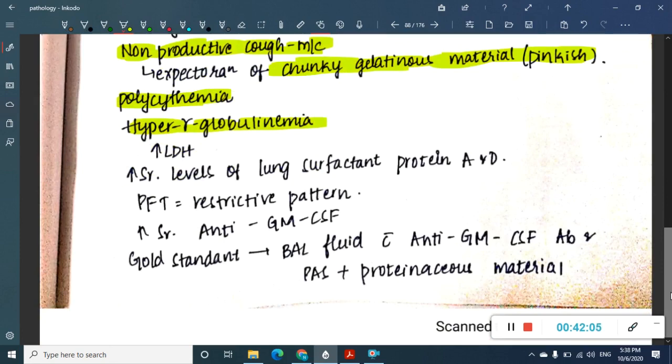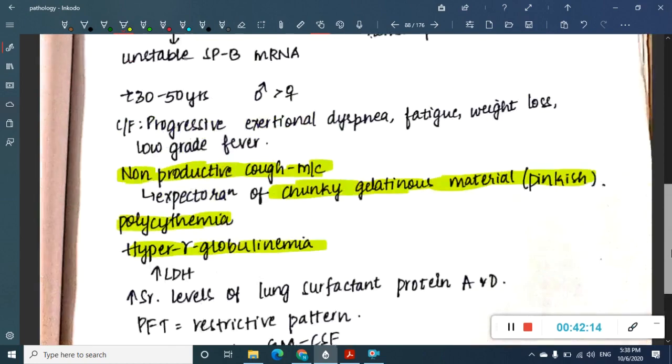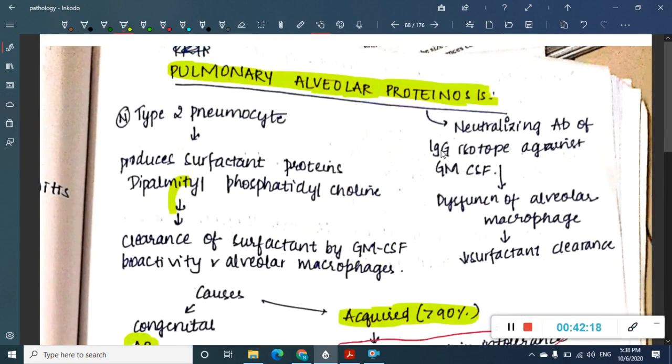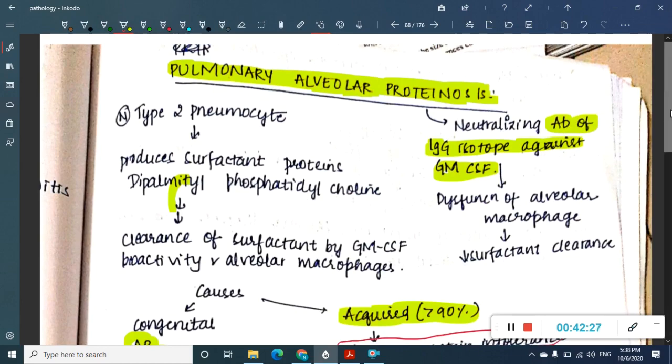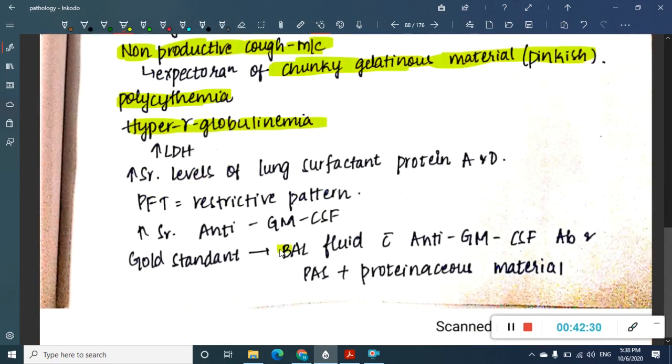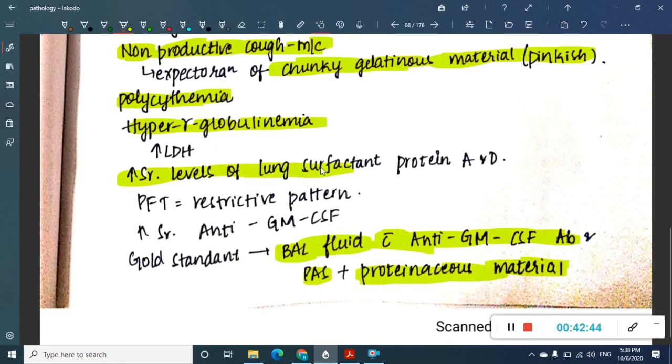Then if you do pulmonary function tests, this pulmonary function test shows restrictive pattern. I have already shown you. The main, what is the gold standard investigation? See, I have said there is a development of autoantibodies here, right? There is development of IgG isotope against granulocyte-monocyte colony stimulating factor. So these antibodies, if we can detect in the biopsy specimen or bronchoalveolar lavage fluid, then that is the gold standard. Okay, finding this fluid is the main diagnostic feature. Even there can be increased levels of surfactant protein A and D also.